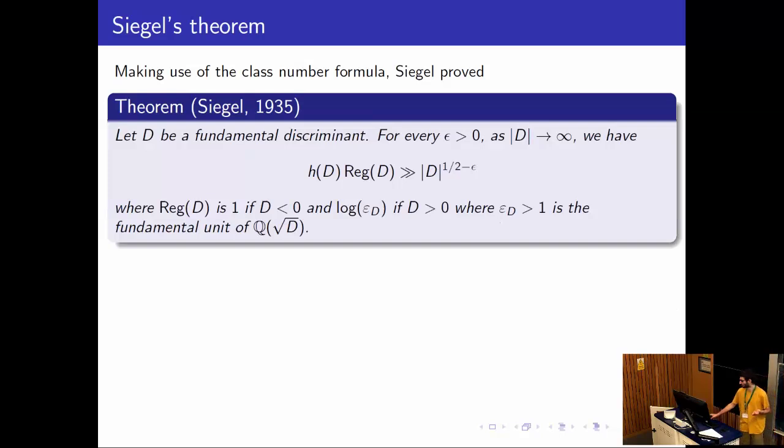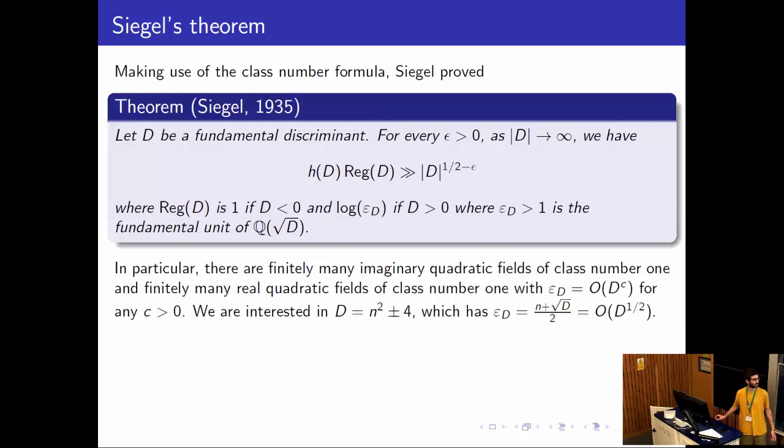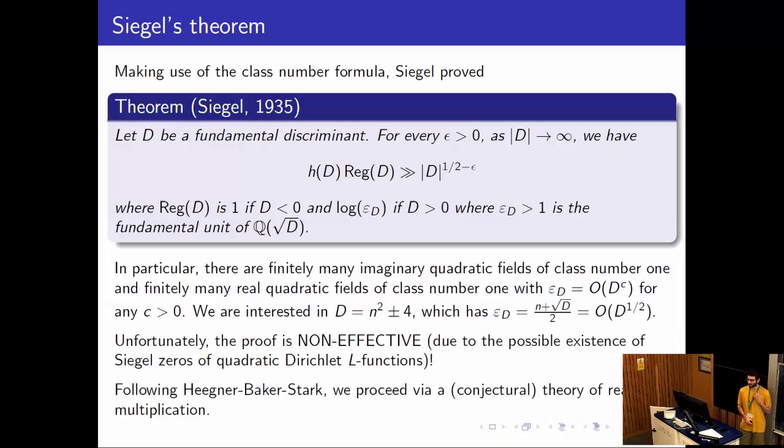So when the discriminant is negative, the class number grows to infinity. And when it's positive, the same thing holds, provided that the regulator is not too large. So for instance, if the fundamental unit has polynomial size. In our case, it has size square root of it. Well, that's already a great theorem, but the issue is that it's not effective, because you need to distinguish the case where there's a Siegel zero and where there are no Siegel zeros. And so that's why we proceed via real multiplication.